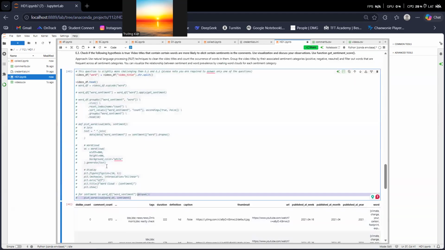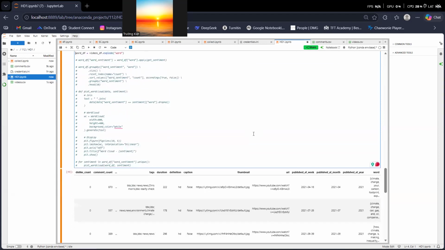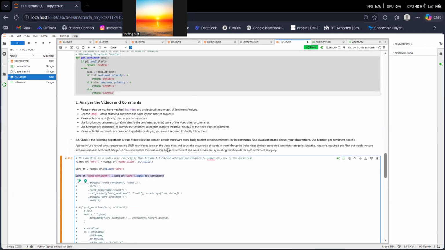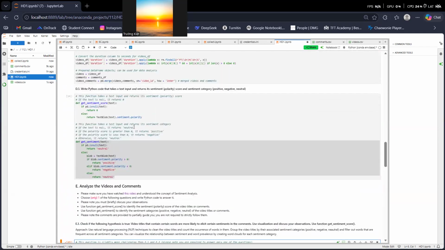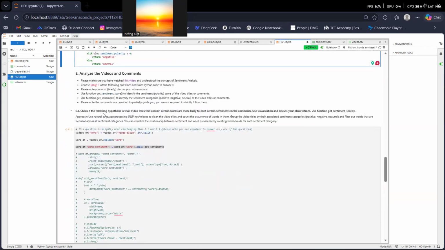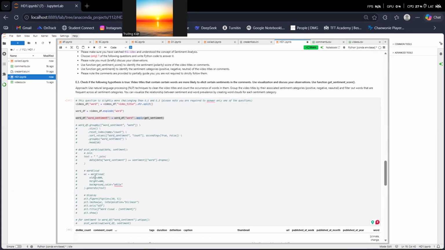And then I use explode to separate all the words into single rows. And after that, I will use the written function, which is get sentiment, and then I will put all the sentiment into a new column called word sentiment.